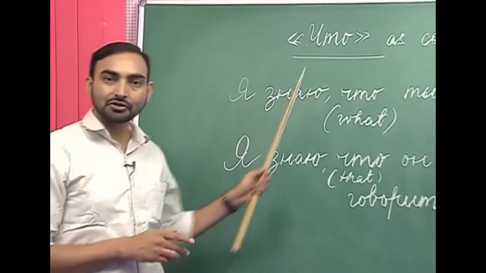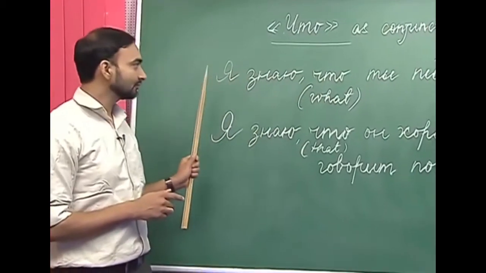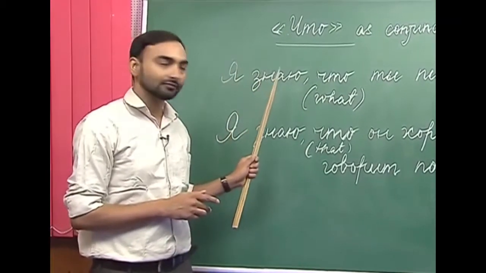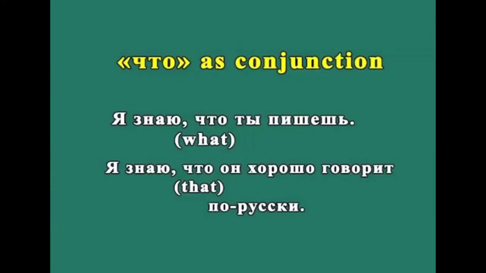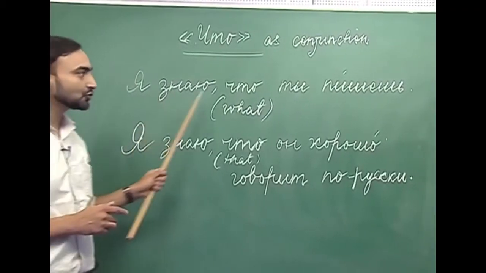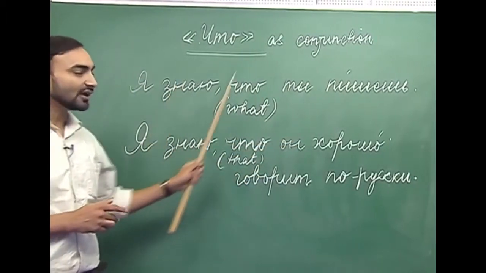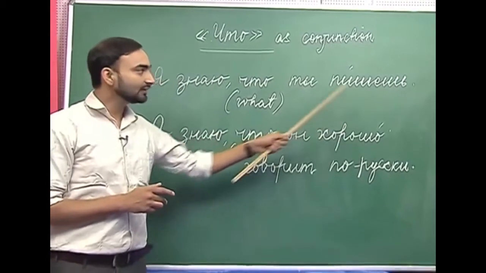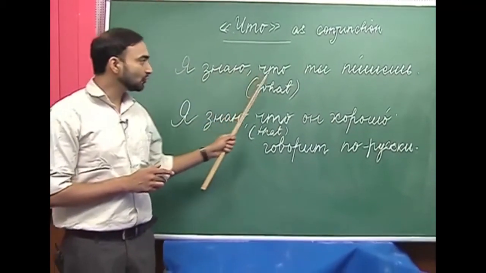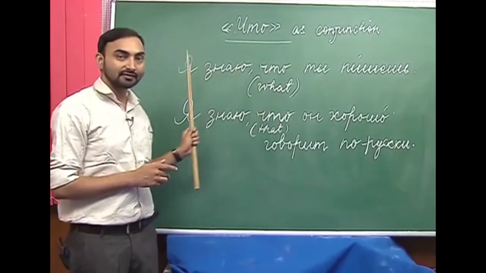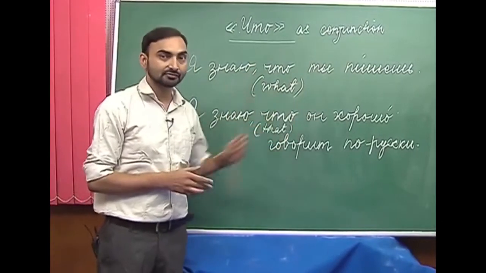I have written here two sentences. Let's take the first sentence. Я знаю, что ты пишешь. I know what you are writing. So here in this sentence, this что means what.